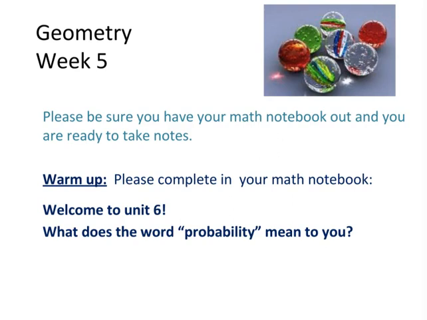Probability can be expressed using fractions, percents, or decimals. So we're going to be looking at that in this unit. If something is impossible to happen, we would say the probability of it happening is 0. And the more certain something is going to happen, the closer it gets to 1 or 100%. So really, again, probability is just the likelihood of, or the chance that something will occur. And we're going to look at that in a lot more detail as we work our way through Unit 6.